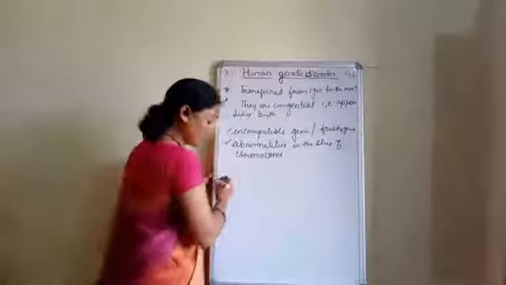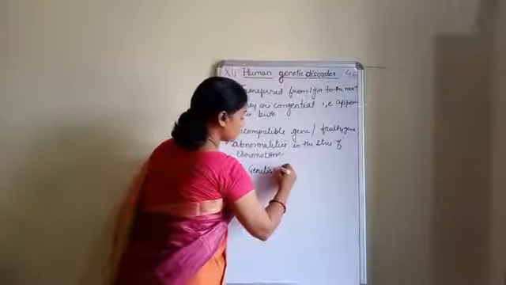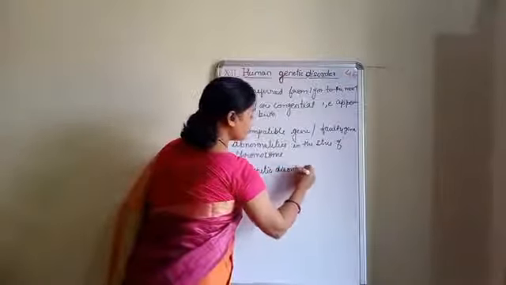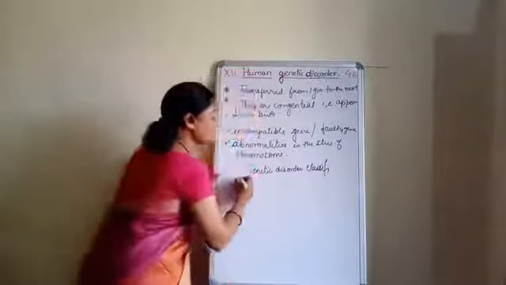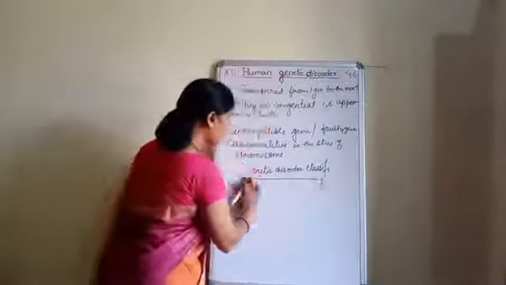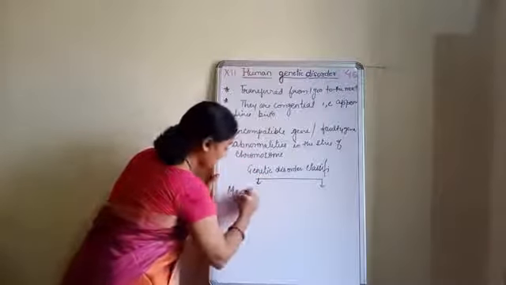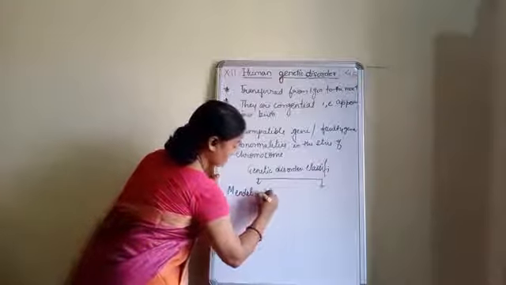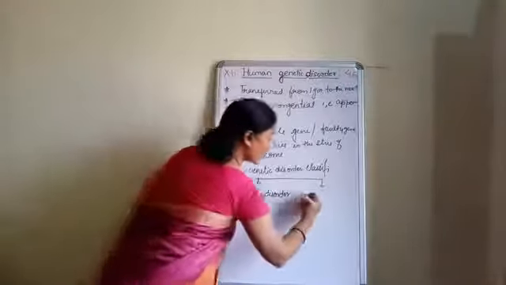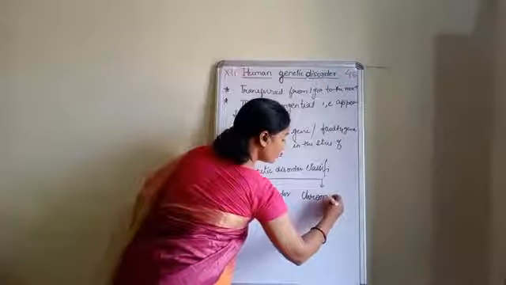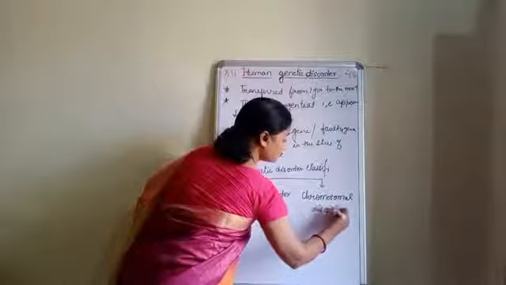Now we can classify this genetic disorder into two. So see what is the classification, that is genetic disorder classification. We can classify this genetic disorder into the two. One is called as Mendelian disorder and another is called as chromosomal disorder.